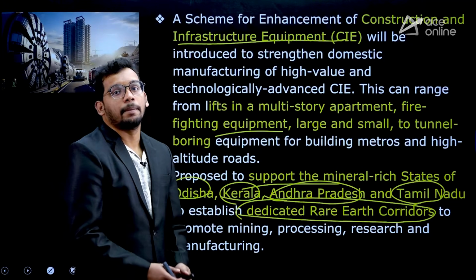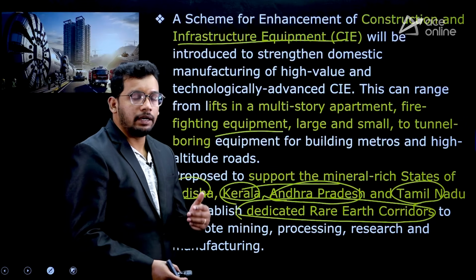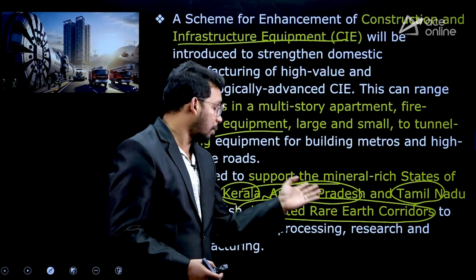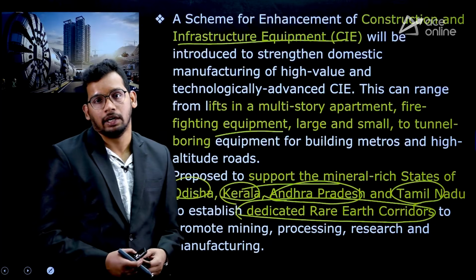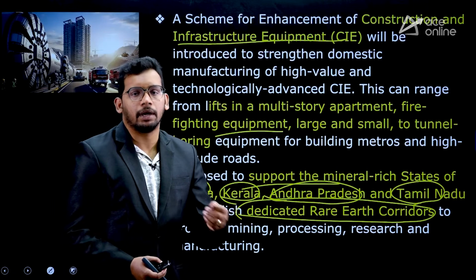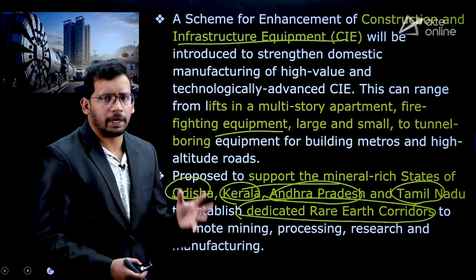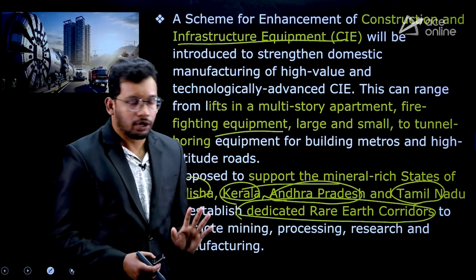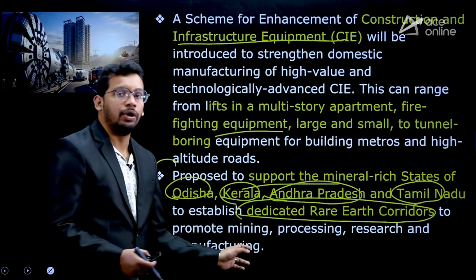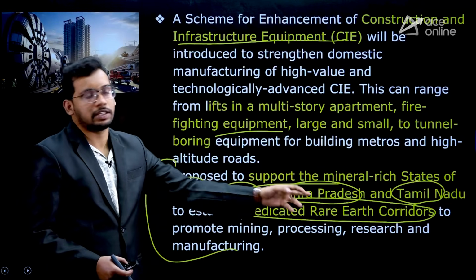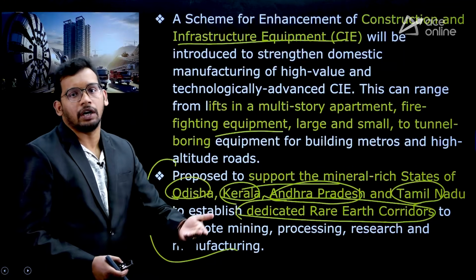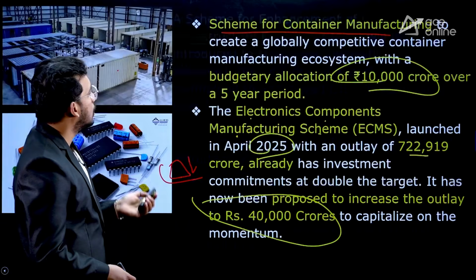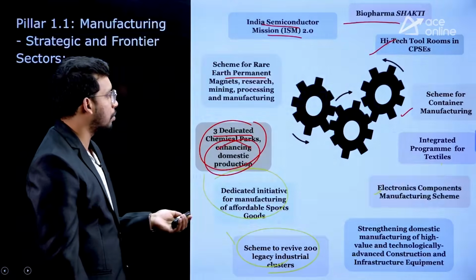Why? Because India has depended on many countries like China, Japan related to the rare earth materials like lithium, molybdenum. So there are 30 rare earth minerals that were recognized by the government, and most of them we have depended on other countries. So for that purpose, government is going to create dedicated rare earth corridors in these 4 states and promote the production of rare earth minerals, right? So these are all the manufacturing related schemes that government has proposed.